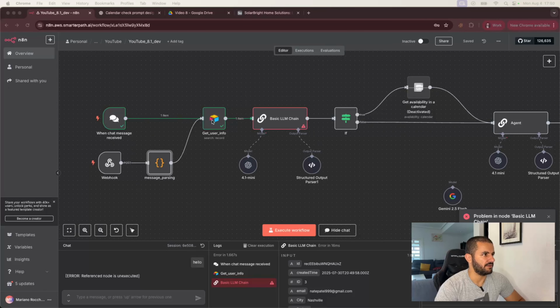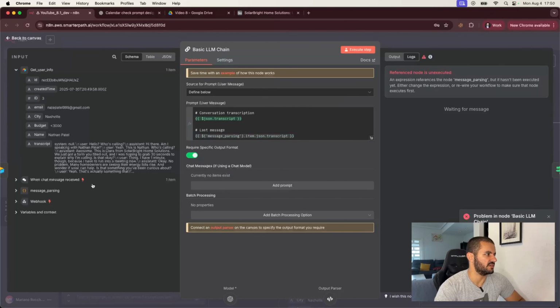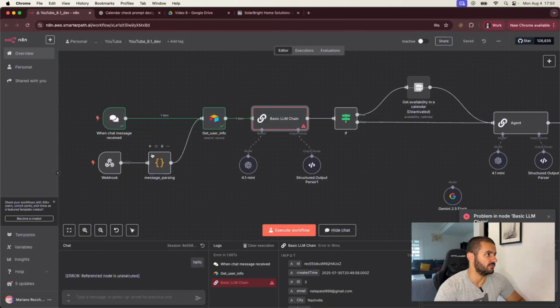Okay, so I had deleted my API token for Airtable, so I just recreated it. And now what we came across is this issue, obviously, because we are making a reference here to the message parsing node, which we don't go through in order to go from the chat message. So we're actually going to edit this node and just tell GPT to help us with that.